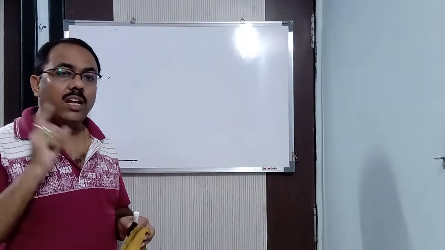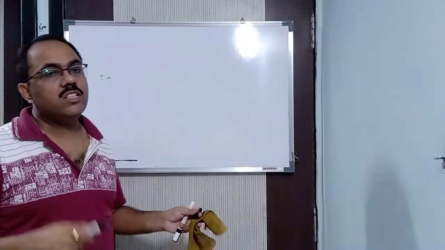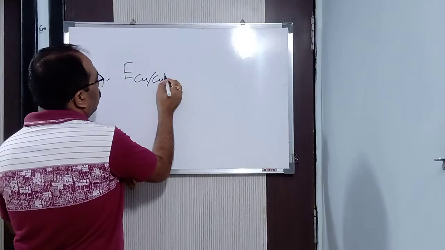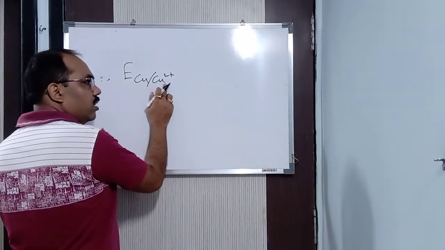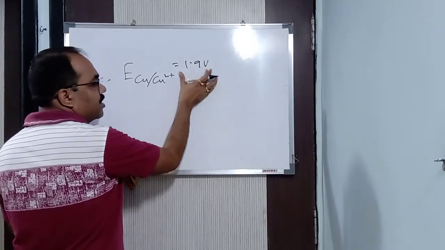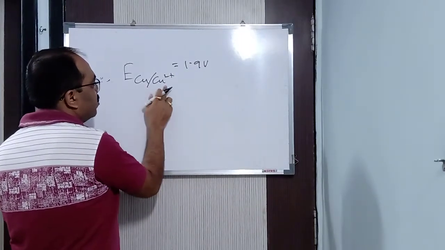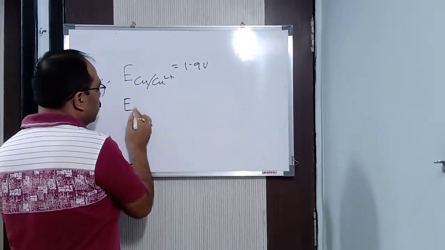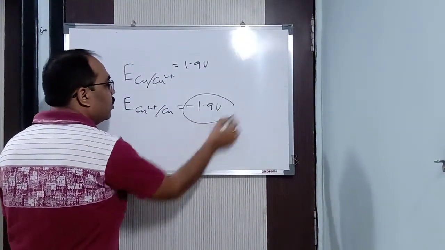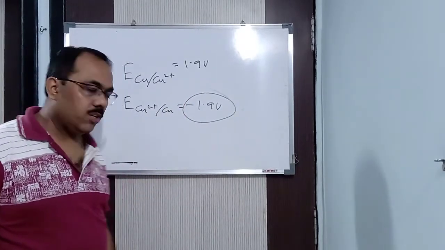Again I repeat, if any potential is given as an oxidation potential, you convert it into a reduction potential. How do you do that? Just change the sign. For example, if it is given as E Cu/Cu2+, because this is oxidation, Cu minus 2e minus gives Cu2+, and let us say it is given as 1.9 volt. I am just giving a value, it may not be the same. So this is an oxidation potential. What do I need to do? I need to write Cu2+/Cu as minus 1.9 volt. We have to convert it into a reduction potential. Now why should we convert it into a reduction potential?